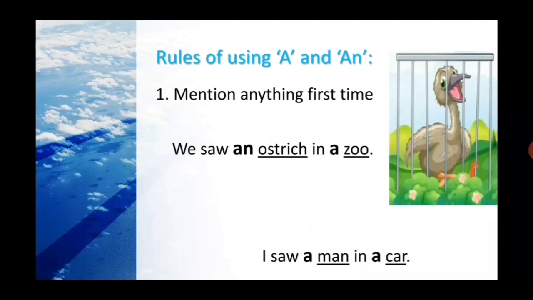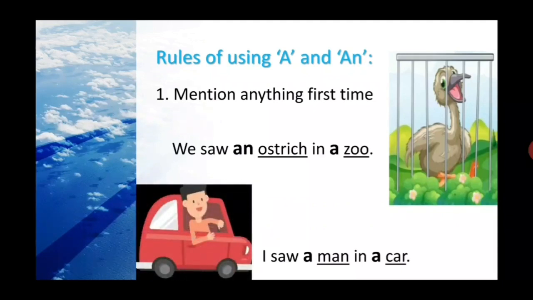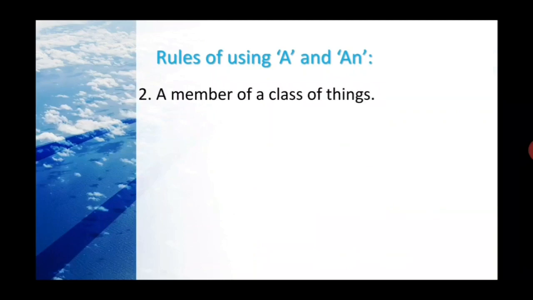If you are going to write about this thing again, then you have to use the. Okay, now the second example. I saw a man in a car. It means I'm talking about the man and the car for the first time. That's why I use a. But when I was talking about this again, I use the, isn't it? You can see the example when I'm describing it. So like that.